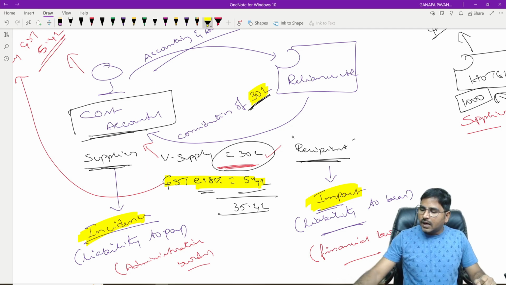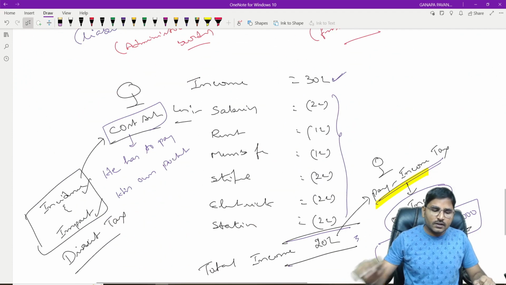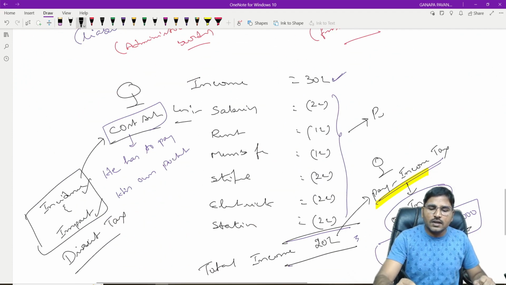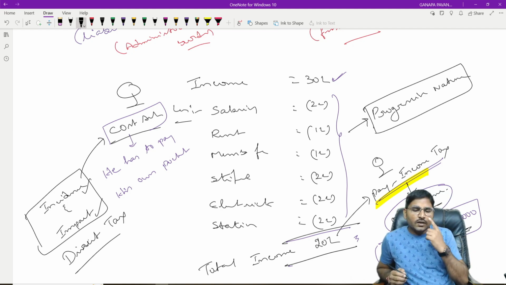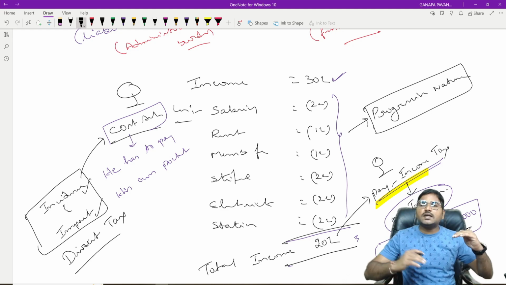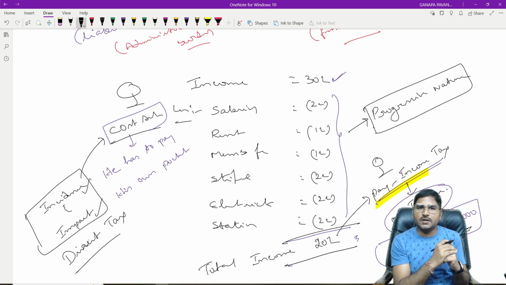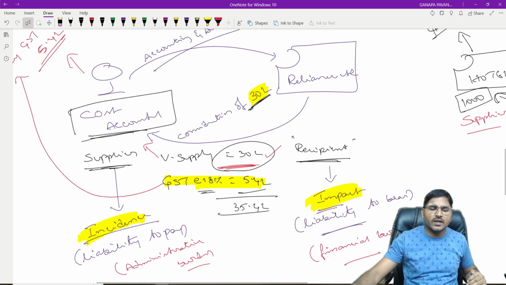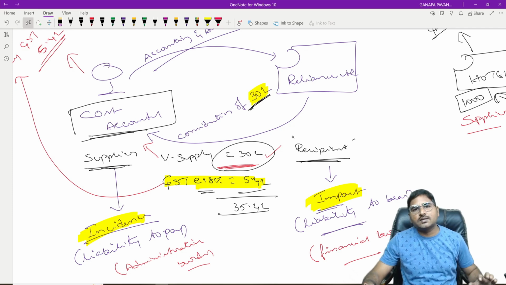Is it clear? And one more thing I can say, the direct tax is of progressive nature. What is that? Progressive nature. It has a positive attitude. What is that positive attitude? Progressive nature means that if a person's income increases, then only the tax portion will increase proportionately. But as far as indirect tax is concerned, irrespective of whether you are rich or poor, irrespective of profit or loss, you have to bear the equal amount of the indirect tax.